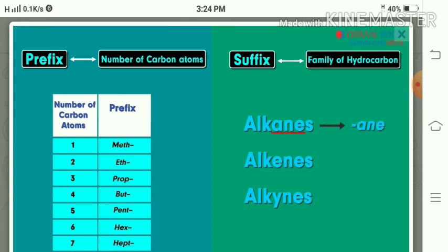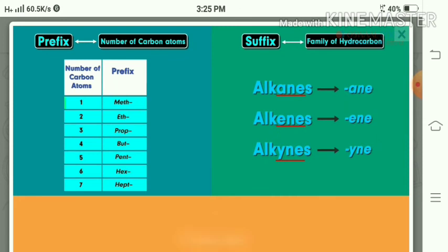For alkanes we add ANE. For alkenes we add ENE. And for alkynes we add YNE. In this way we should form the name of the compound from its prefix and suffix.